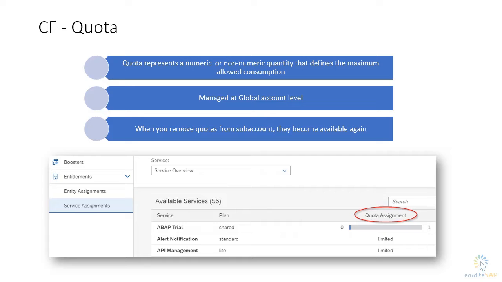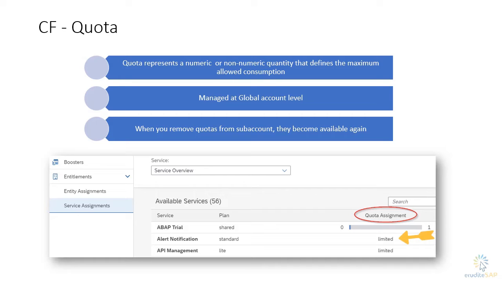As you can see in the screenshot, the ABAP trial is of 1 unit and alert notification is limited. Now, this one signifies that only one instance of ABAP trial can be created. And limited means we can have a limited set of resources. For example, we have 2 core CPU available and we have 4 gigabytes of memory.